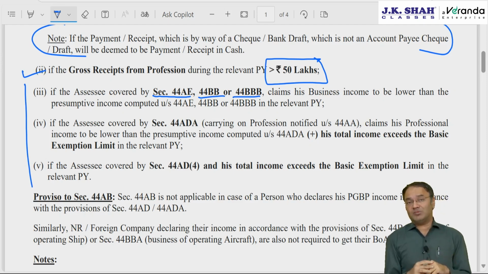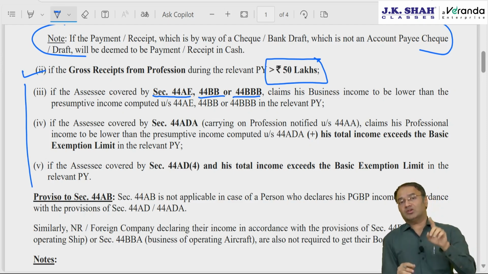For these three specified businesses, which are presumptive taxation schemes, if the assessee does not want to go for the presumptive taxation scheme, wants to declare actual income, and the actual income is lower than the presumed income, then he has to get his books of accounts audited. Whether total income exceeds basic exemption or not, the assessee will have to get books of accounts audited. Only one condition: the assessee wants to show actual income and the actual income is lower than presumed income.